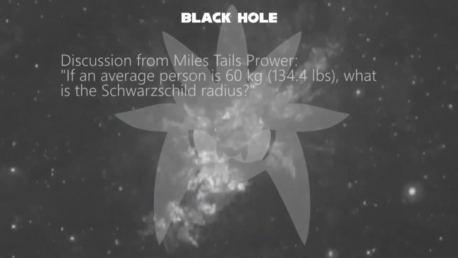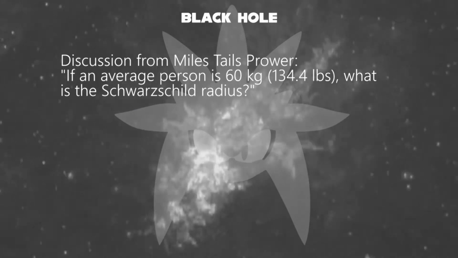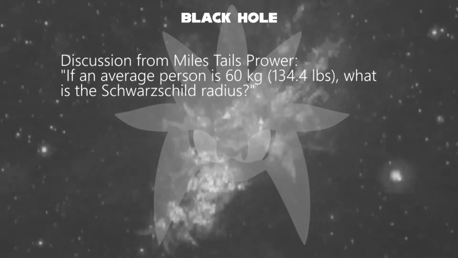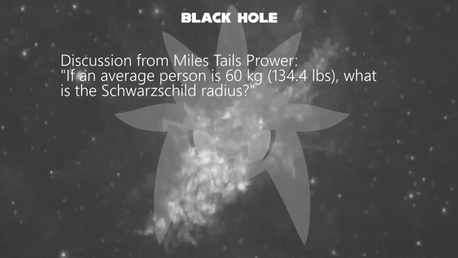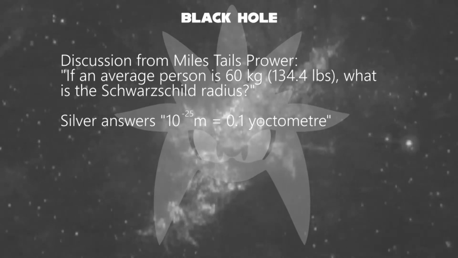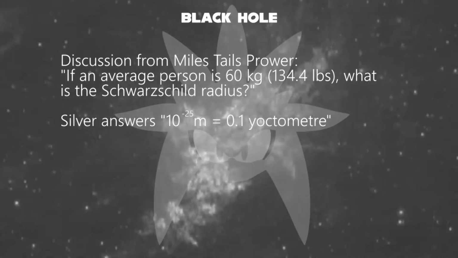A joke? Probably yes. Silver, if an average human's weight is 60 kilograms, what is the Schwarzschild radius? That would be nearly 10 to the negative 25 meters, or it is equal to 0.1 yoctometers.